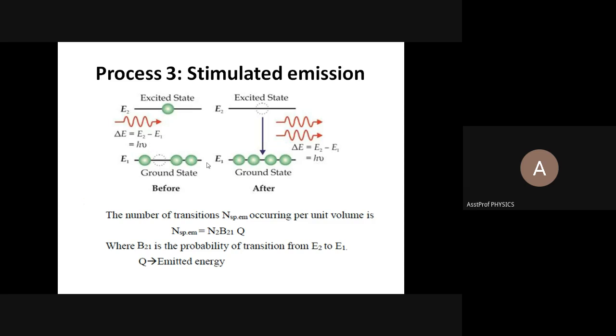Are they the same or different? Two kinds of transitions you can study. One is due to the absorption, where the atoms in the ground state are excited. Due to the stimulated emission and this spontaneous emission, the atoms return back to the ground state. We call it downward transitions. What about the count, the rate of upward transitions and the rate of downward transitions, whether it is the same or different?